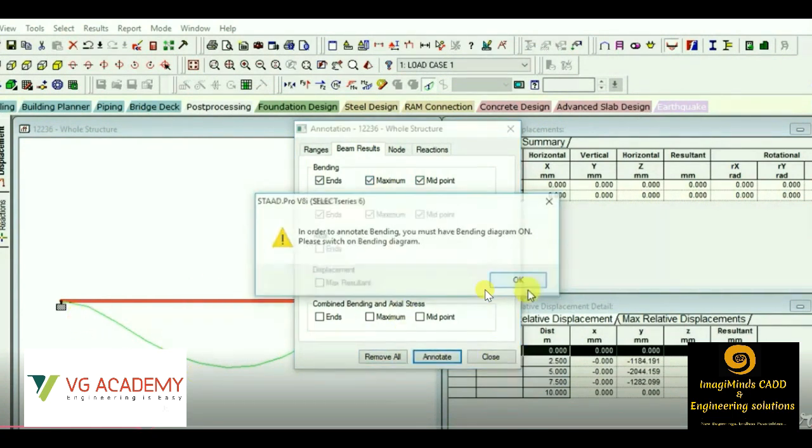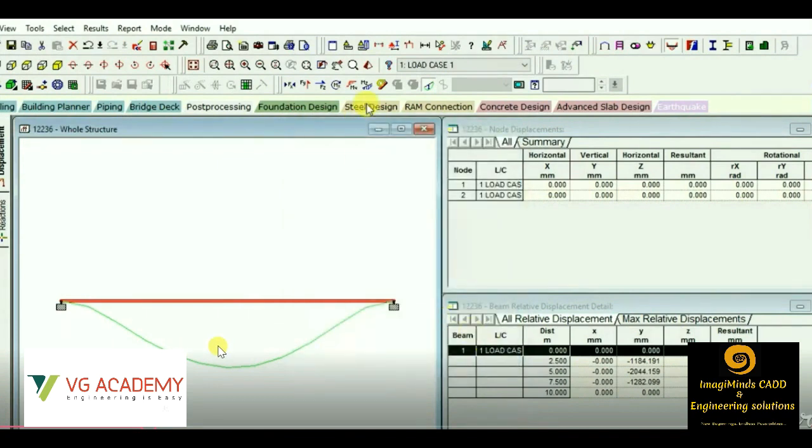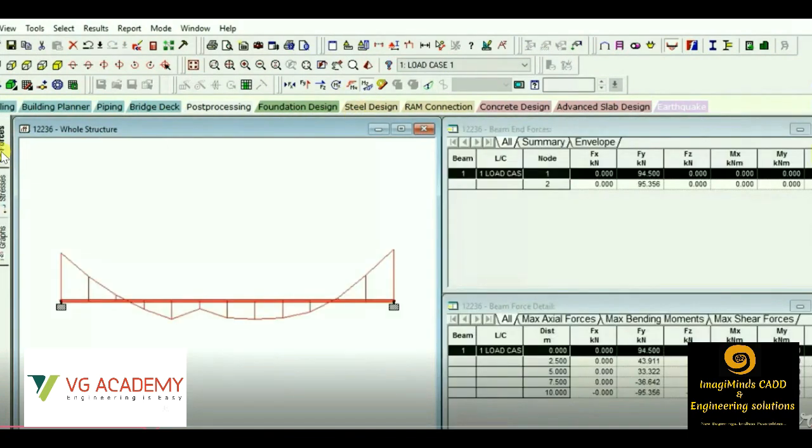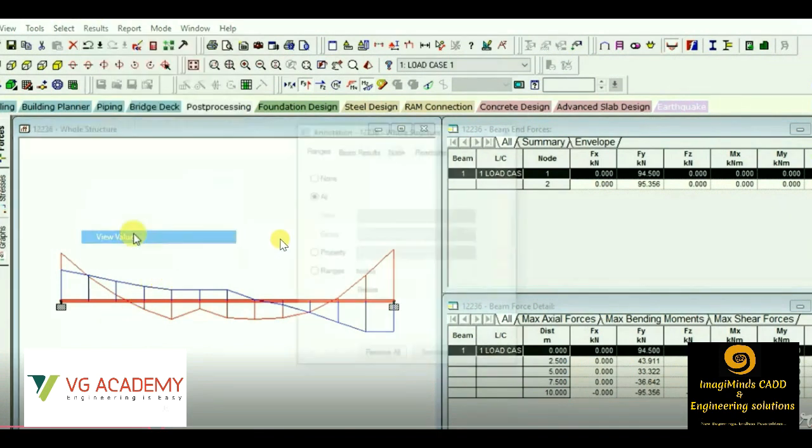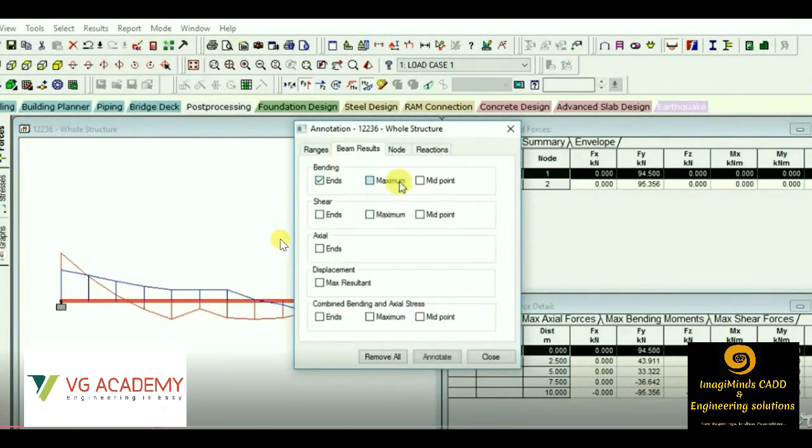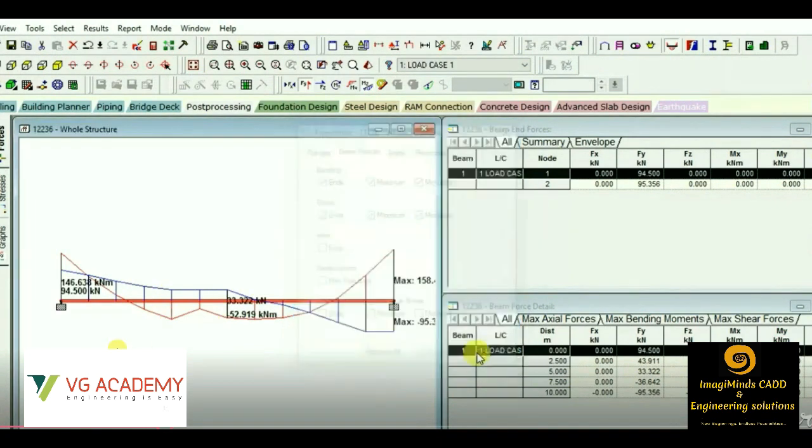This is the deflected shape of the beam, as you can see. From these portions we'll be checking the displacement, shear force, and bending moment. The minimum and maximum values are also mentioned graphically, as you can see.